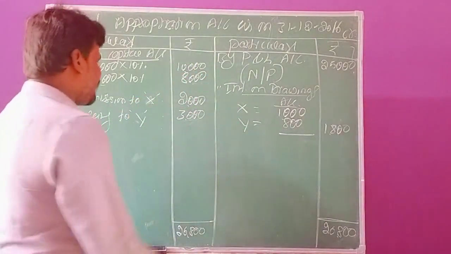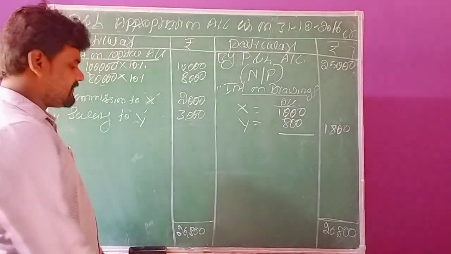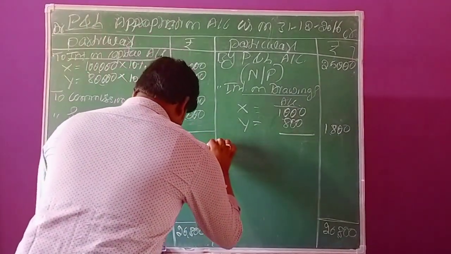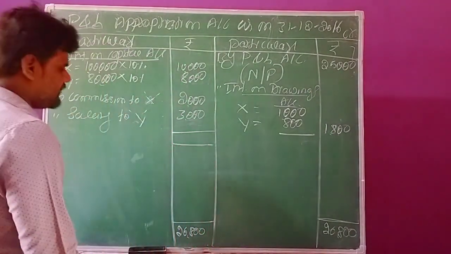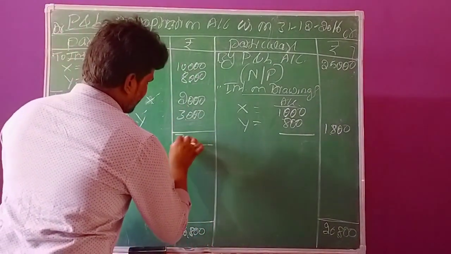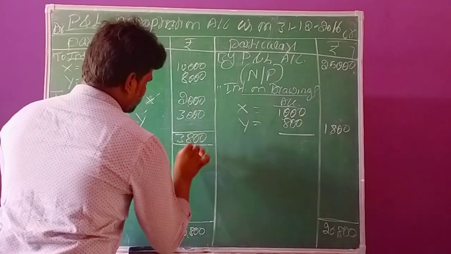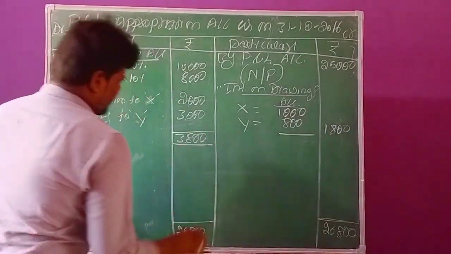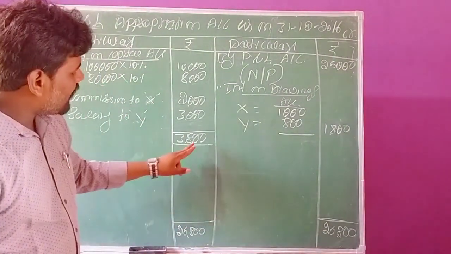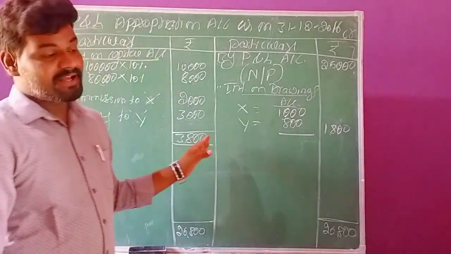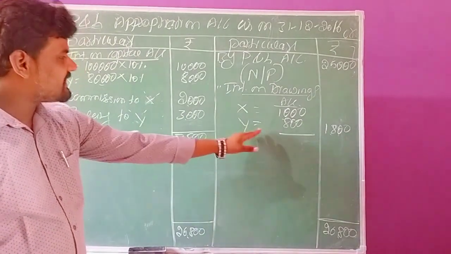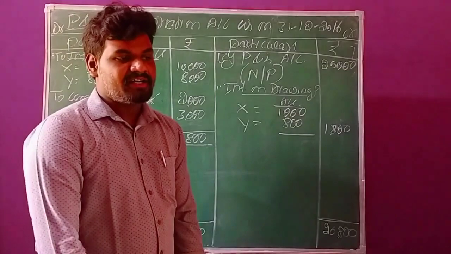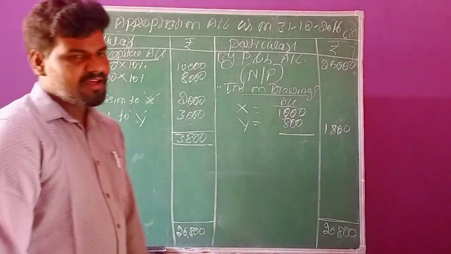So we deduct all the necessary transactions on the debit side. After deducting these transactions, the remaining balance is 3,800. So this is the excess profit. After discharging all the expenses, the remaining balance we can treat as profit during the year.